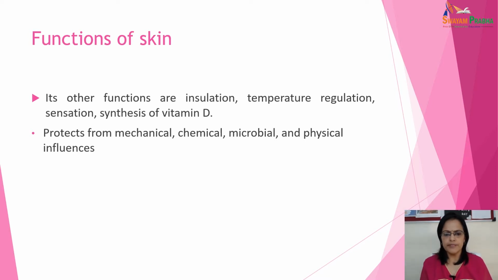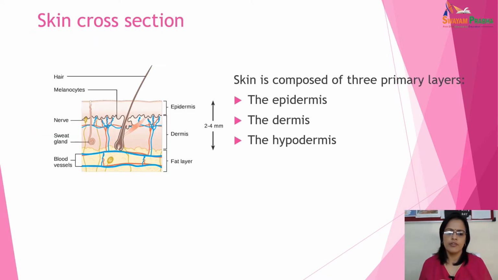Now moving to the next slide. This is a cross section of skin. In this diagram, we will try to understand what the different layers of skin are. It is composed of 3 primary layers: epidermis, dermis and hypodermis. Remember from now itself that skin has 3 important layers: epidermis, dermis and hypodermis. You can see the epidermis, dermis and hypodermis, which is also called the fat layer.